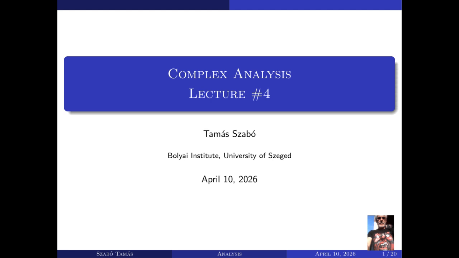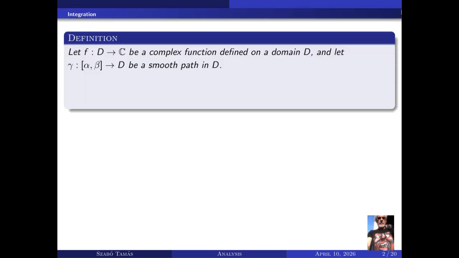Complex Analysis, Lecture 4, Integration. Let f: D → ℂ be a complex function defined on a domain D, and let γ: [α, β] → D be a smooth path in D.